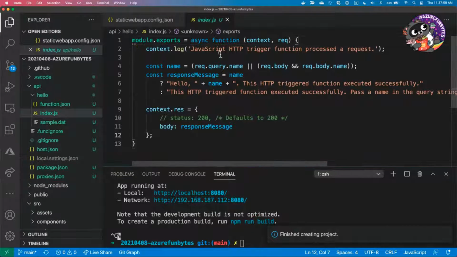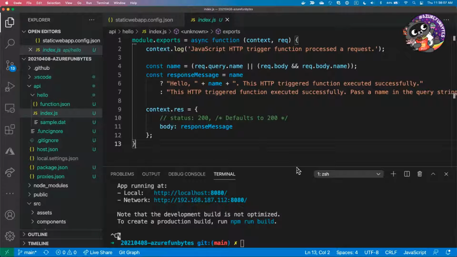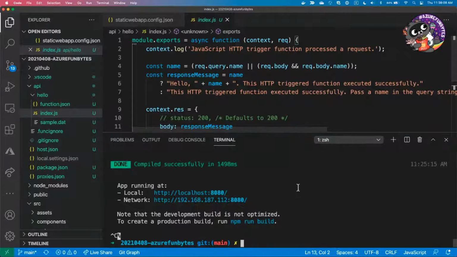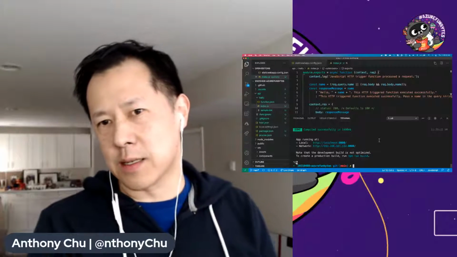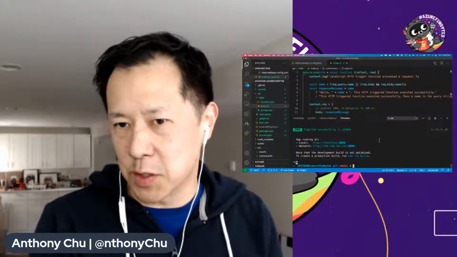And this function is the standard Azure function that you always get out of the box that kind of says hello to you. And just in the interest of time, I'm not going to make any changes to it, but I will show you how to run it. So there's two ways of running it. Actually, there's probably more ways to run it than two. One is, if I press F5 right now, it'll actually go and start up the Azure Functions project, and it'll attach a debugger. So if I needed to run a debugger, that's how I would do this.